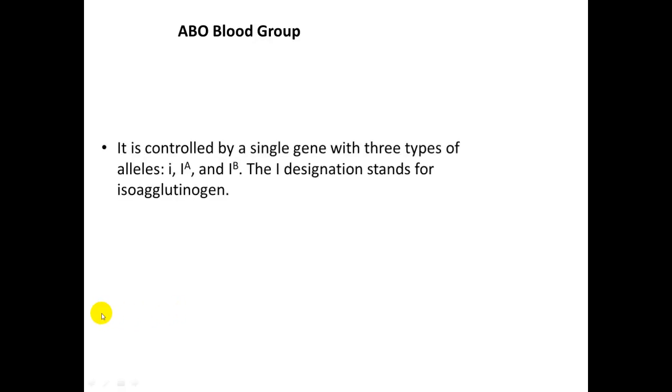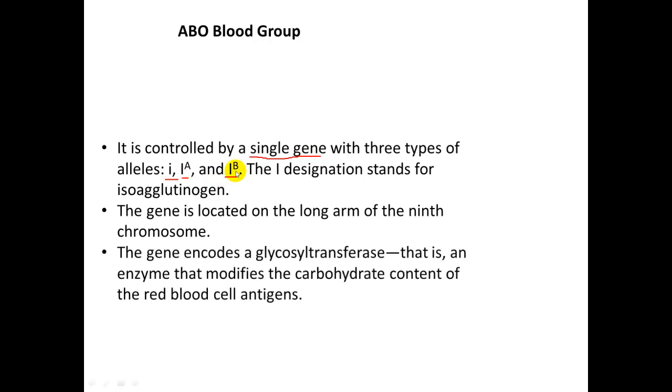Now let's take an example of multiple allele, that is ABO blood group. This ABO blood group is controlled by a single gene, and that is represented by three alleles, small i, IA and IB, right? Now there is a fixed relationship among these alleles.